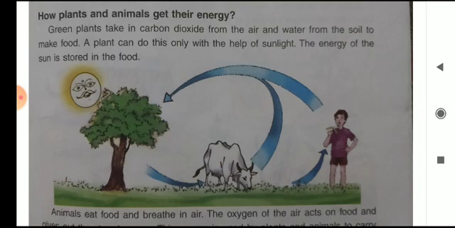The energy of the sun is stored in the food. Students, you should also know that this process is known as photosynthesis. Photosynthesis is the process by which plants make their own food.